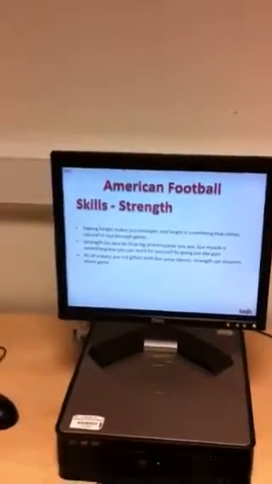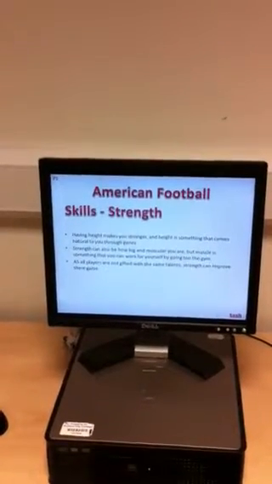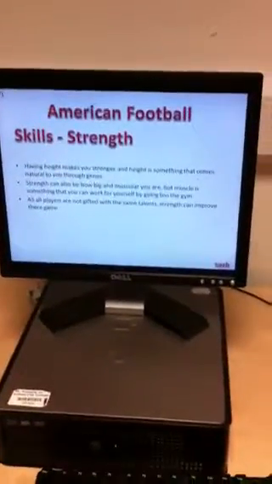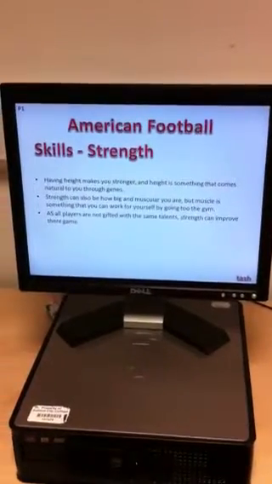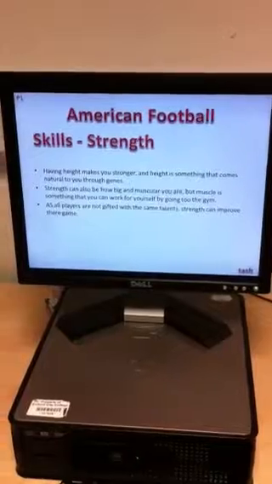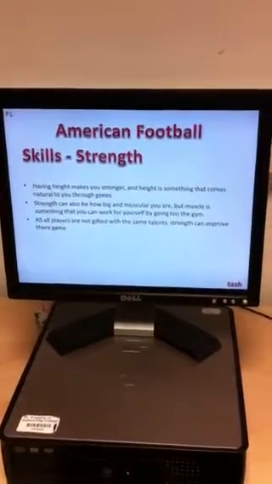Skills and strengths of American football. Having height makes you stronger. Height is something that comes naturally to you through genes. Strength can also be how big and muscular you are, but muscle is something that you can work for yourself by going to the gym. As all players are not gifted with the same talent, strength can improve their games.